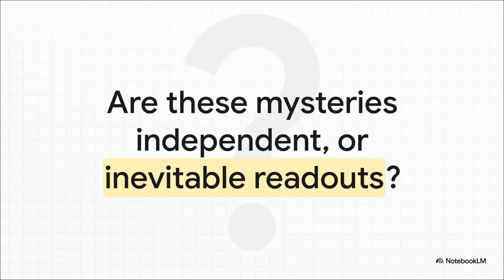Which leaves us with a truly profound question to ponder. Are prime numbers, fluid turbulence, and quantum mass just independent random artifacts of nature? Or are they the inevitable, geometrically forced readouts of a single, unbounded, recursively executing reality? It's a perspective that absolutely forces you to look at reality not as a collection of things, but as one continuous, unified computation.